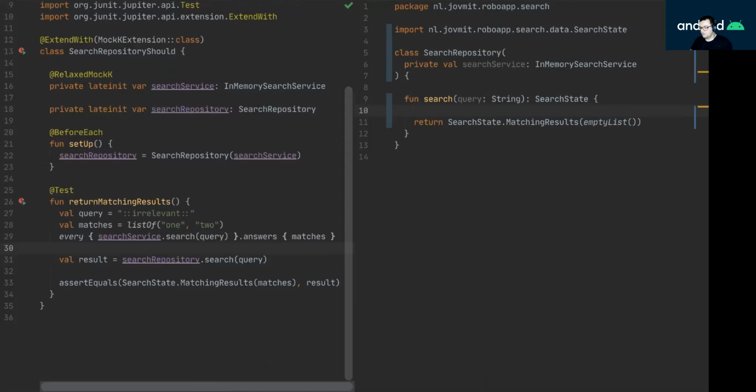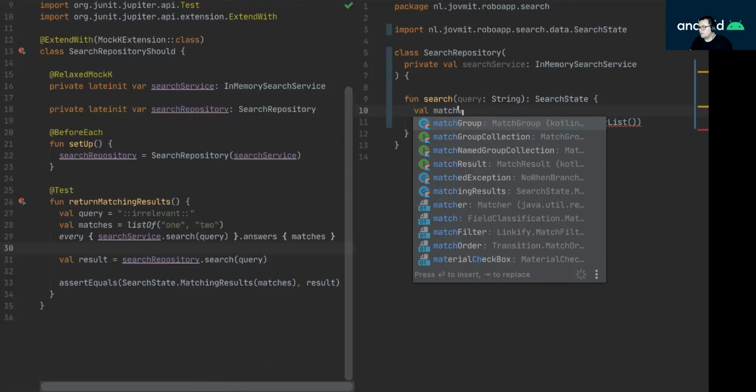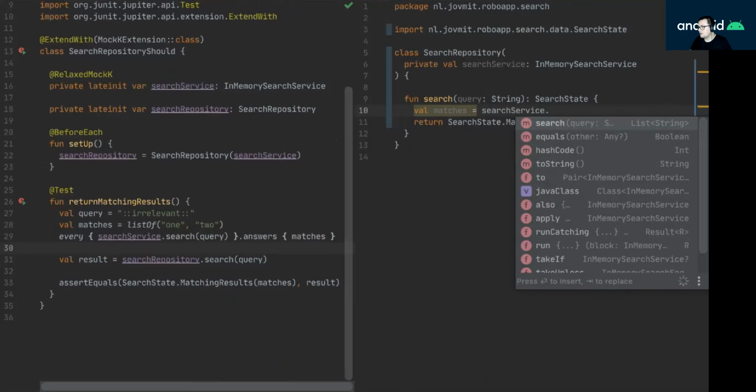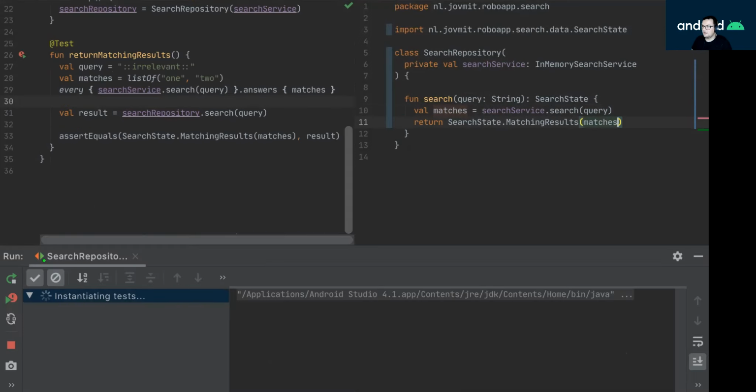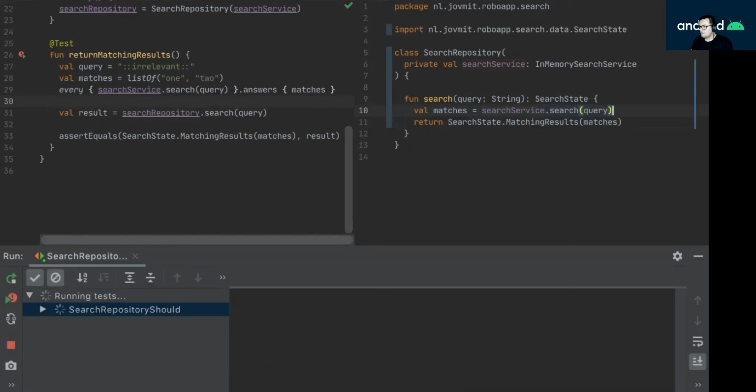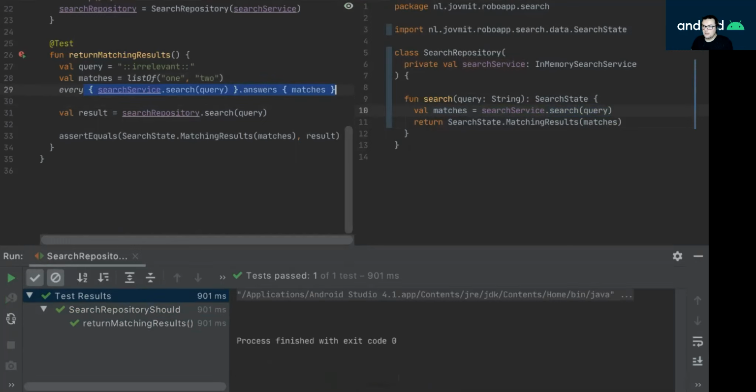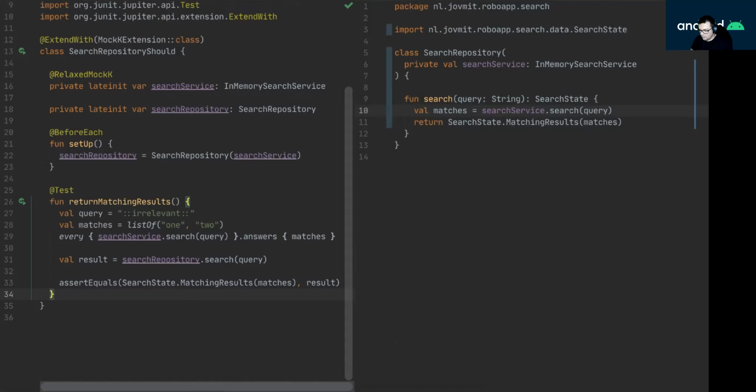So essentially, I here have to call, like, matches is the search service dot search query, and here put the matches. And if I run, now it would pass. So essentially, this line here, the call to the search service, is very important. So here in the test, this setup here, I'm not verifying if the line is called, but rather it is sort of implicit. It's not explicit, but implicitly I'm expecting the line to be called. Okay, now it works. Let's check that in.